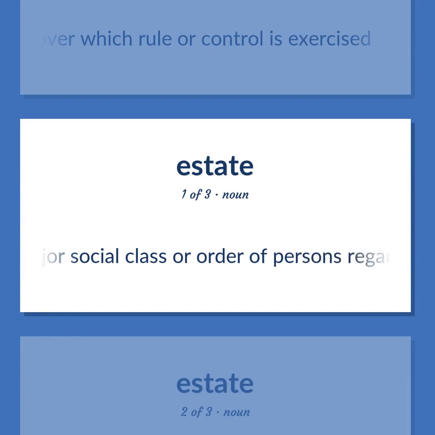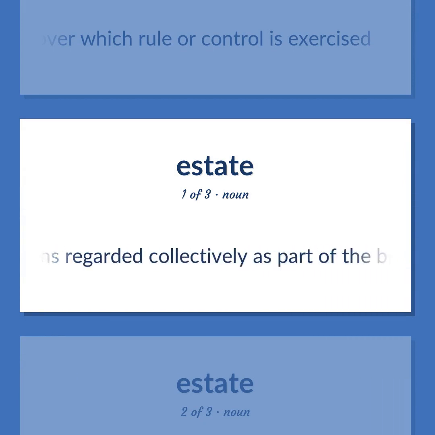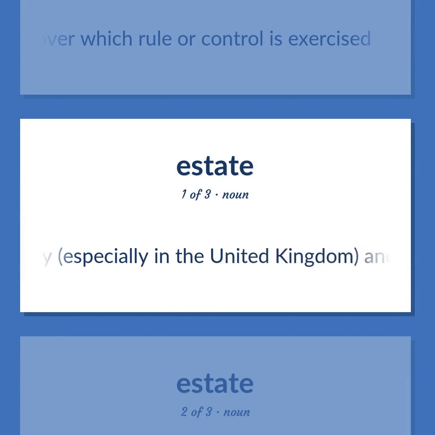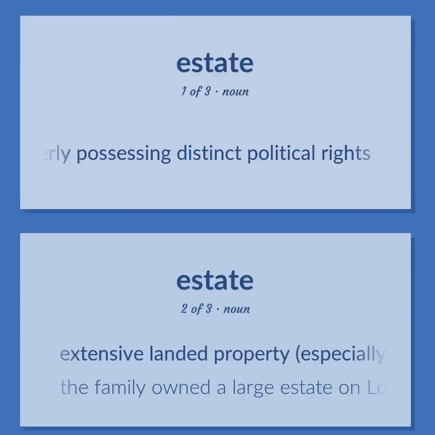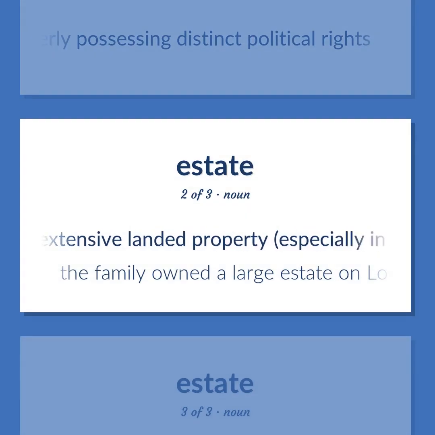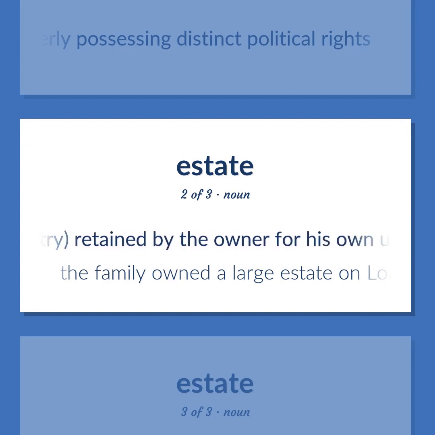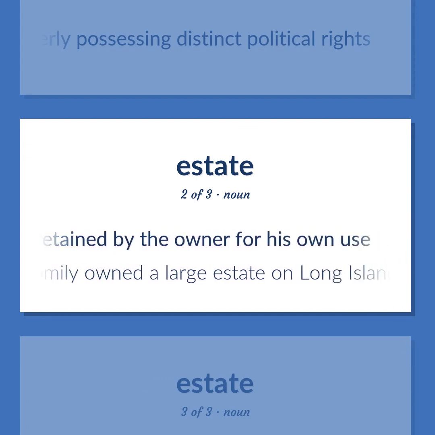A major social class or order of persons regarded collectively as part of the body politic of the country, especially in the United Kingdom, and formerly possessing distinct political rights. Extensive landed property, especially in the country, retained by the owner for his own use. The family owned a large estate on Long Island.